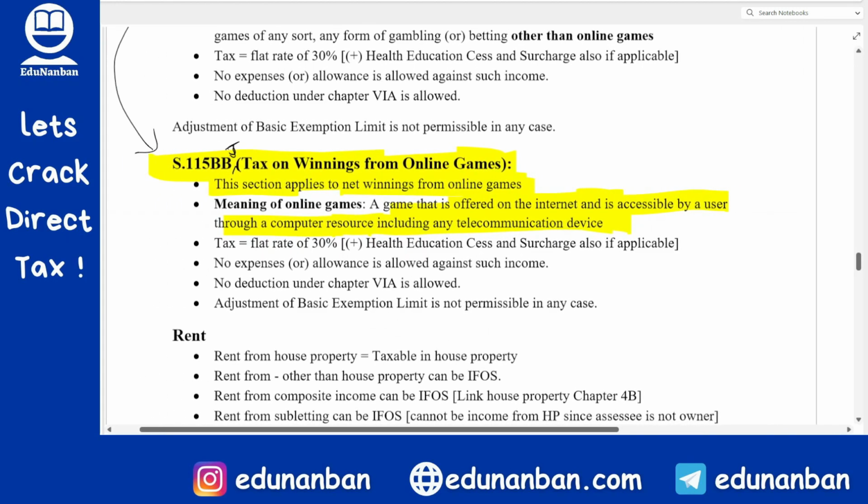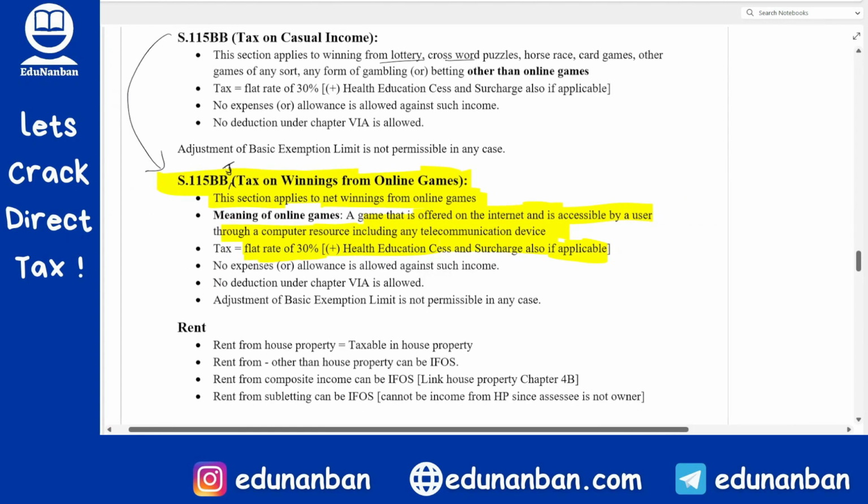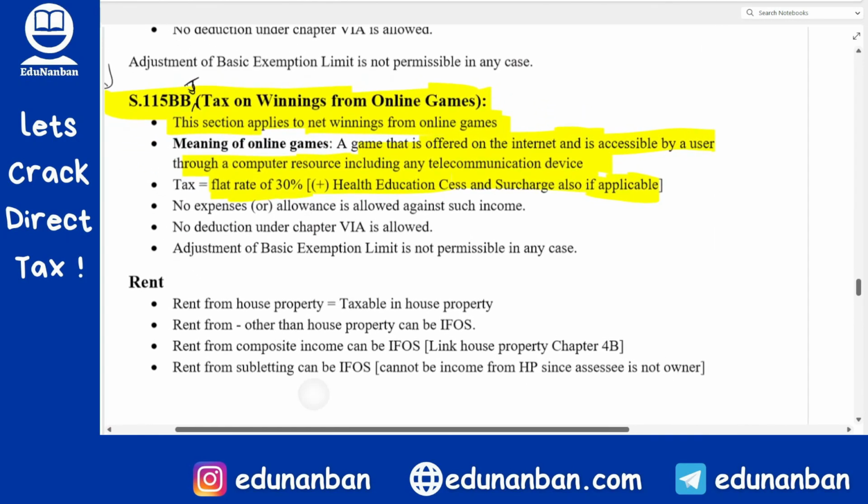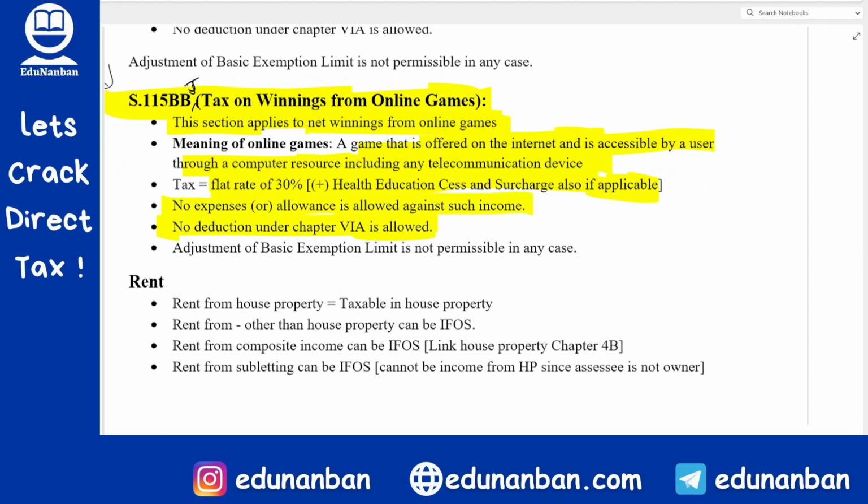What is the rate of tax? It is flat 30% plus health and education cess and surcharge if applicable. Okay, 30% flat rate of tax. Next, is any expense allowed as deduction? No expense is allowed as deduction. No deduction is allowed. Okay, under chapter 6A, no loss is allowed. Basic exemption limit also you cannot set off. So all the restrictions which were applicable to lottery, same are also applicable to winnings from online games, and even the tax rate is same.